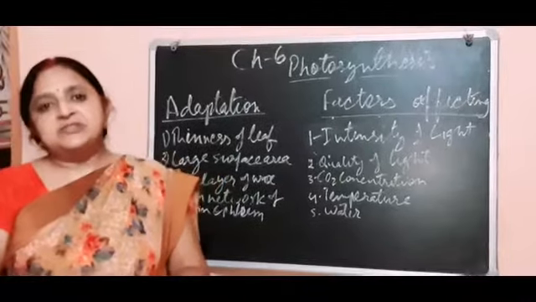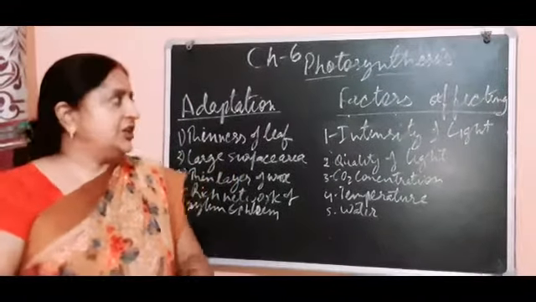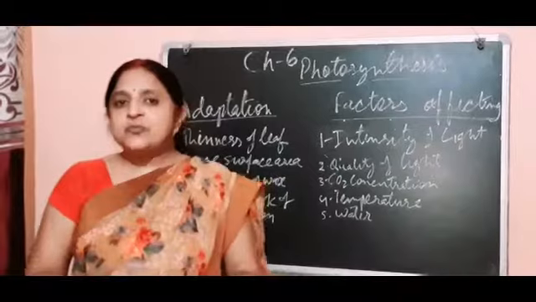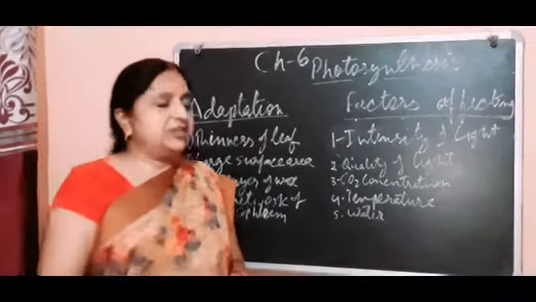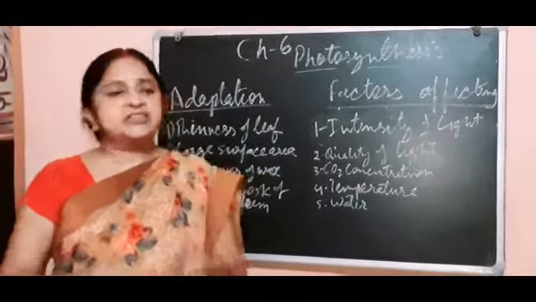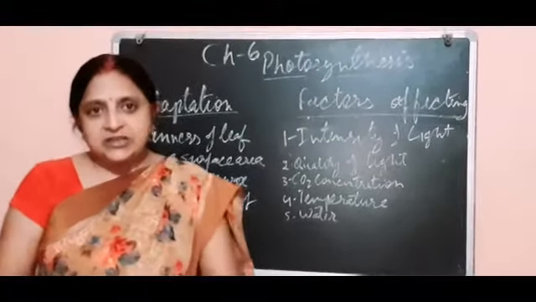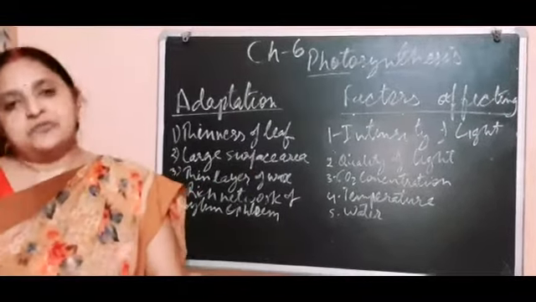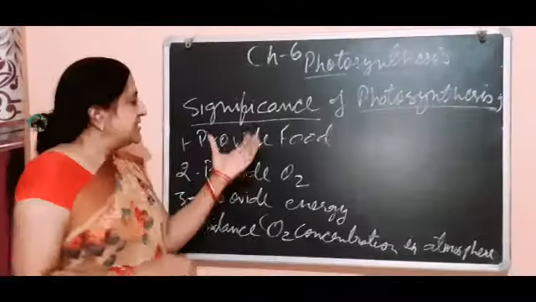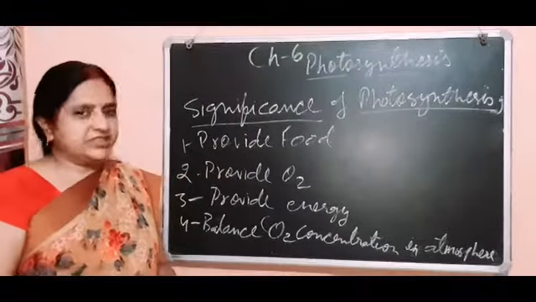That type of leaf does not perform a good rate of photosynthesis. So anatomy of the leaf and extent of chlorophyll in the leaf are very important factors for the rate of photosynthesis. Now the next topic of our chapter is the significance of photosynthesis. These are some significances of photosynthesis.